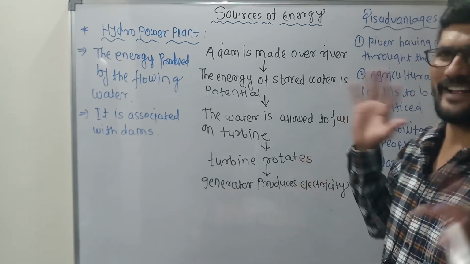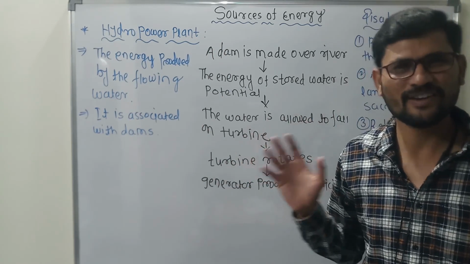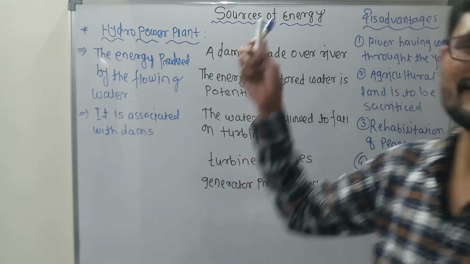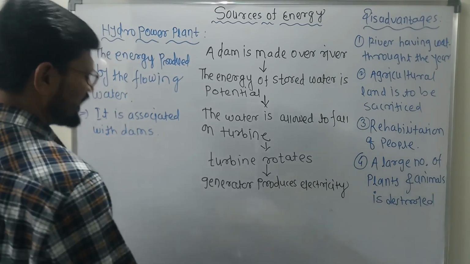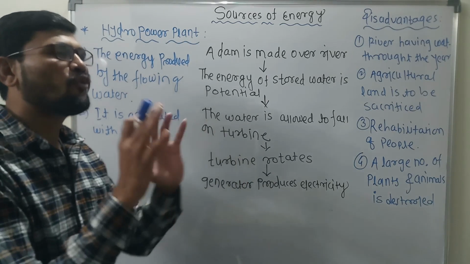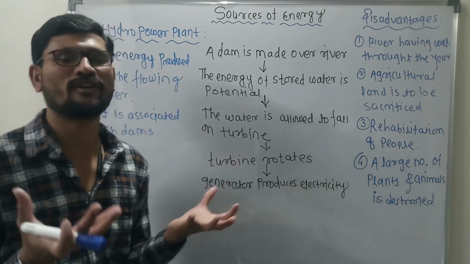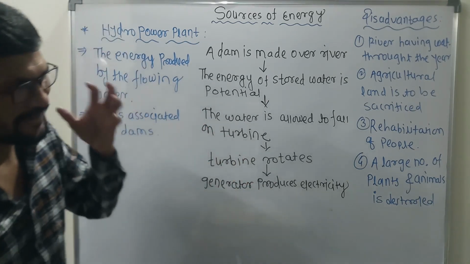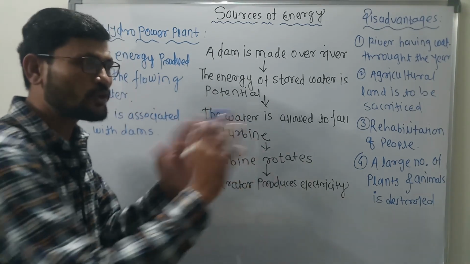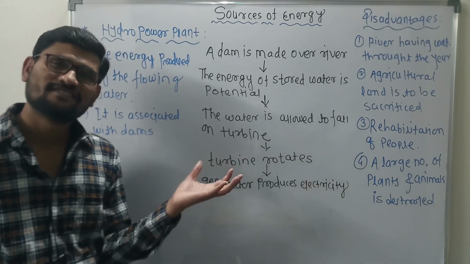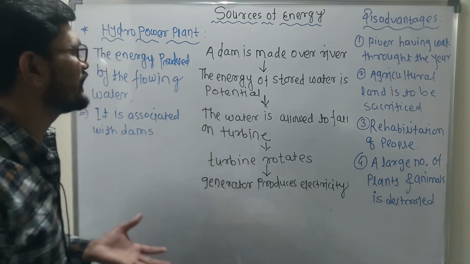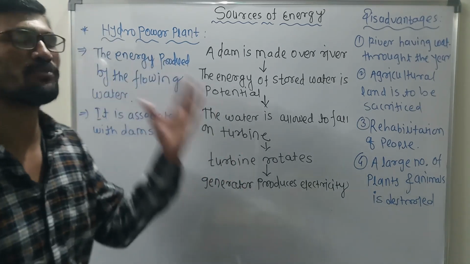Let us discuss what exactly hydro is. When we say hydro, it means water. What is the hydropower plant? As we know very well, flowing water is itself one of the sources of energy. When that flowing water is used to rotate the turbine, electricity will be generated. That plant is called the hydropower plant.